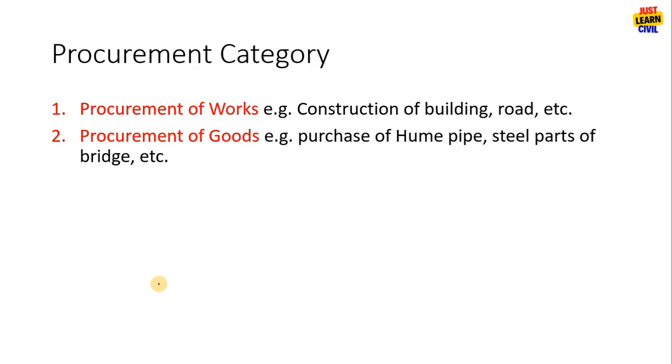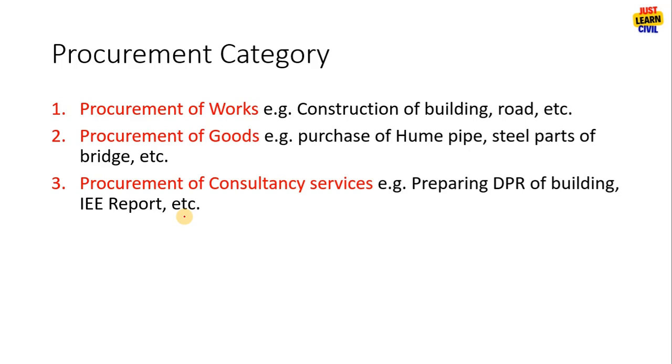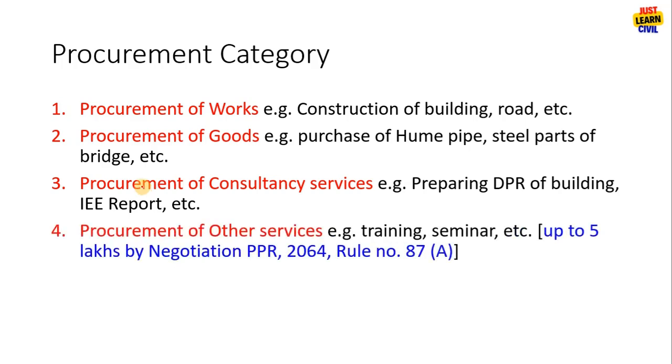Second is procurement of goods. If you have to purchase goods like purchase of hume pipe, steel parts of the bridges, etc., then the category is procurement of goods. Then procurement of consultancy services. To prepare DPR or IE report, EIA report, we need to hire a consultant, and that comes under the category of procurement of consultancy services.